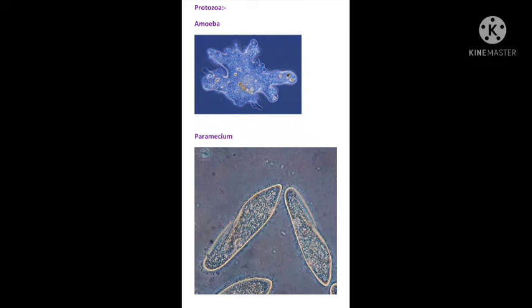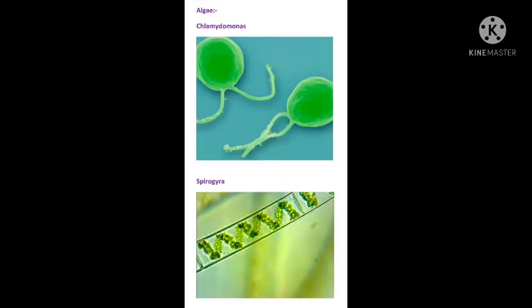Now we will move ahead with the next one. The next microorganism is the algae. In algae, the microorganisms found are Chlamydomonas and Spirogyra. These are the two examples given in your textbook. The images given here are a little bit different, these are animated images, but in your textbook somewhat similar structures are given. So my dear students, whenever I am explaining, you have to keep your textbook open.